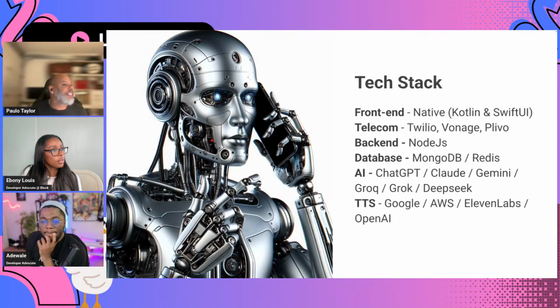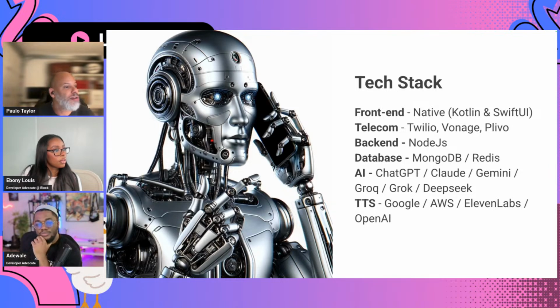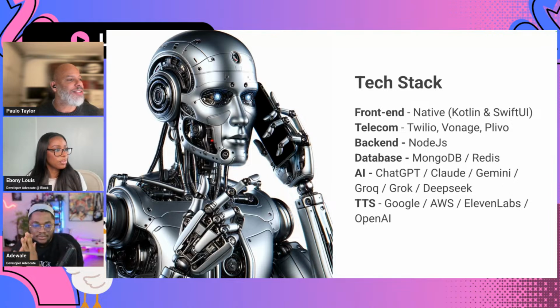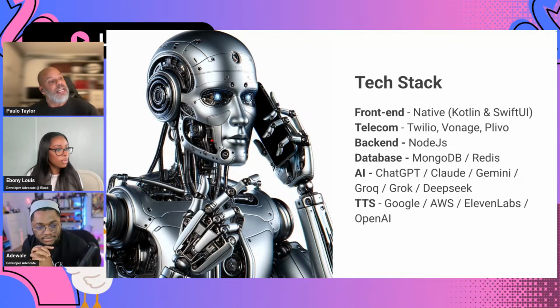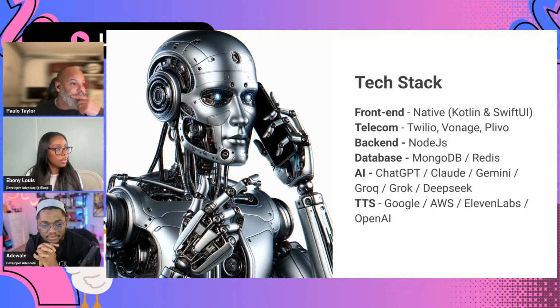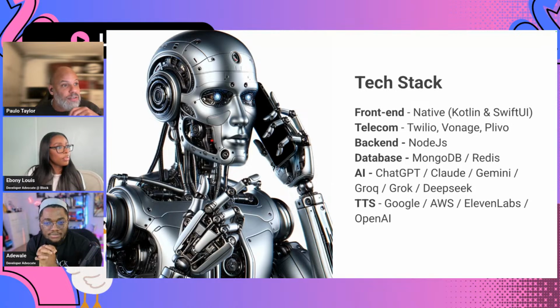A little bit more technical now. So I started using Node.js for the backend, and I thought, I'll just give it a go, see how it works. I'm more of a Java guy, but I thought, okay, let's try something else. So I started building it in Node.js. The telecom providers you see here are Twilio, Vonage, and Plivo.